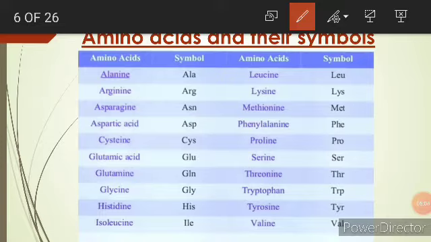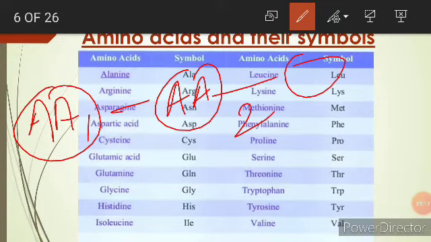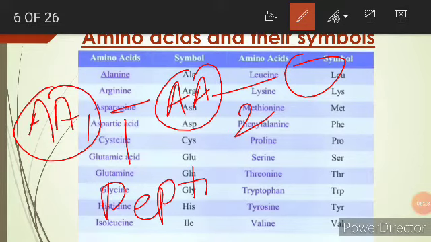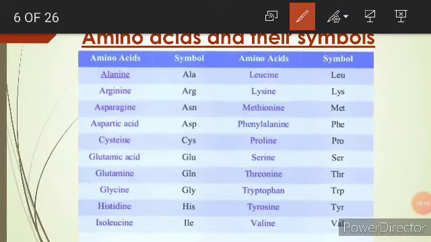Suppose this is amino acid 1 and this is amino acid 2, or likewise 3, 4, they all bind with each other by the peptide bond. This is how they combine, and these are the symbols of the amino acids.